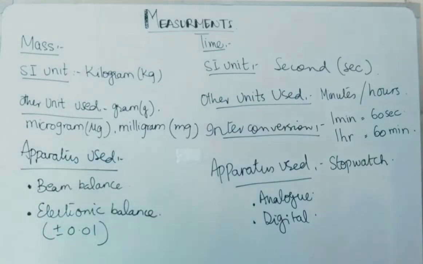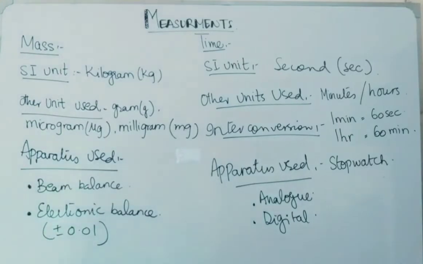So let's start. Our first quantity which we are going to discuss is mass. As you can see written on the board, we'll discuss the SI unit we can use for measuring mass, the other smaller units, and the apparatus that we can use to measure mass. The SI unit for measuring mass is the kilogram. The other smaller units are grams, milligrams and micrograms. You can see their symbols here on the board. The apparatus that we can use to measure mass is the beam balance and the electronic balance.